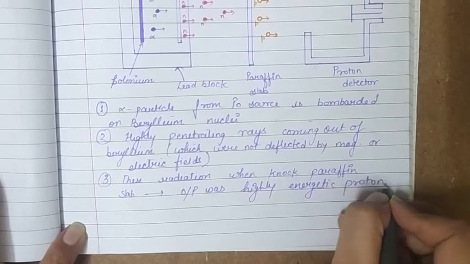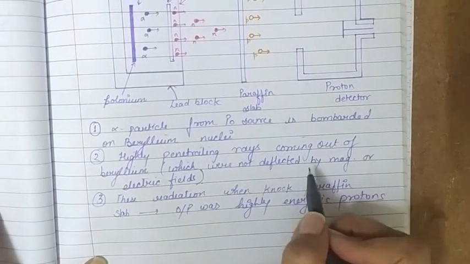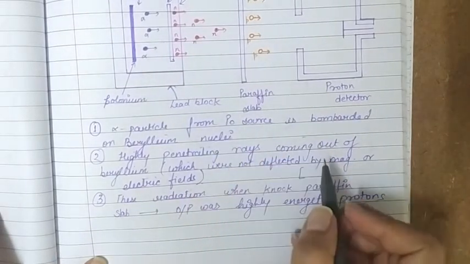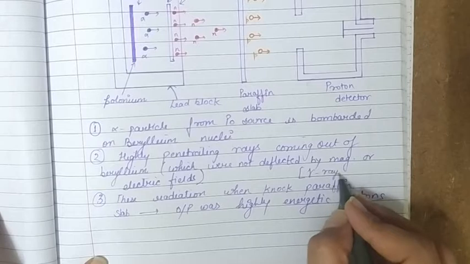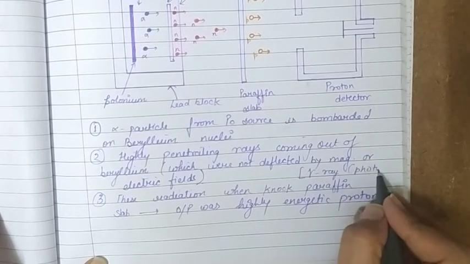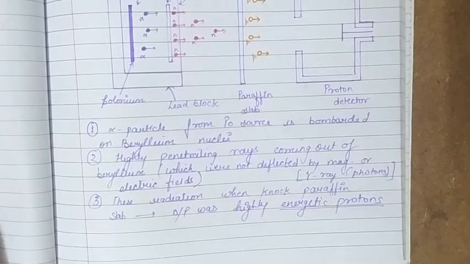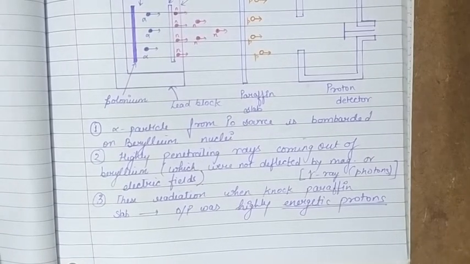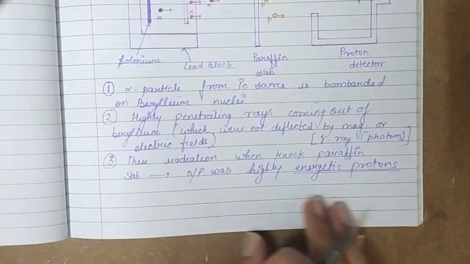Before performing this step, till this point, it was considered that the radiations we were getting from the beryllium metal were gamma rays or gamma photons. But after the third step, when we get highly energetic protons, it was concluded that the energy of gamma ray photons is not sufficient to give such highly energetic protons.